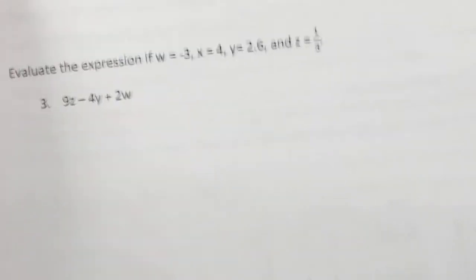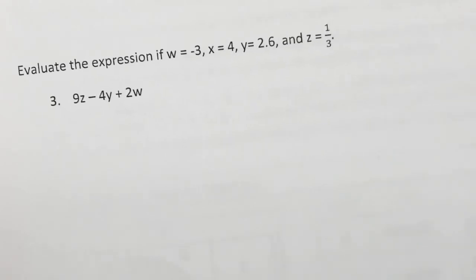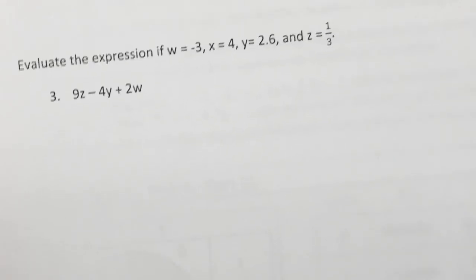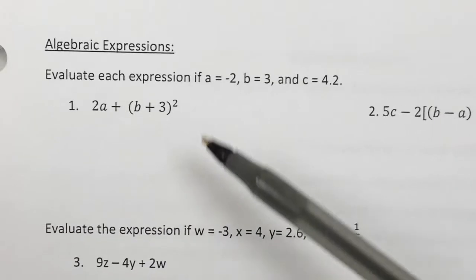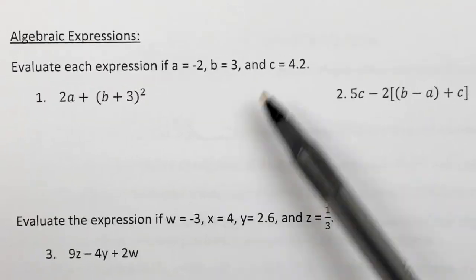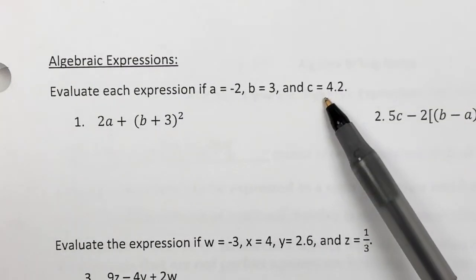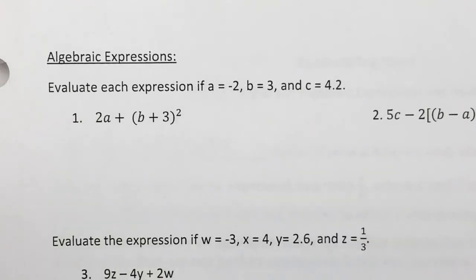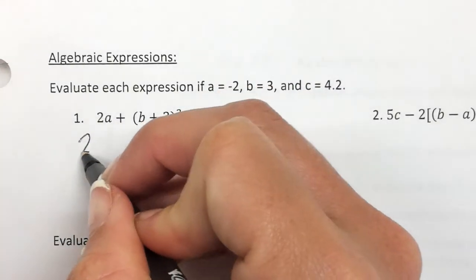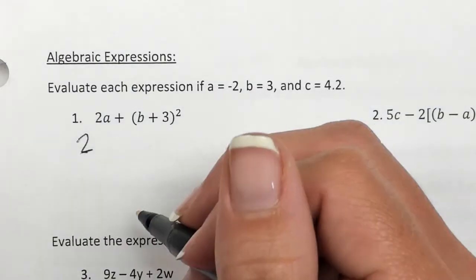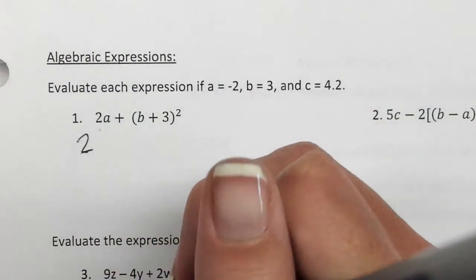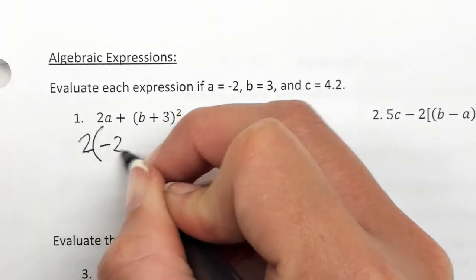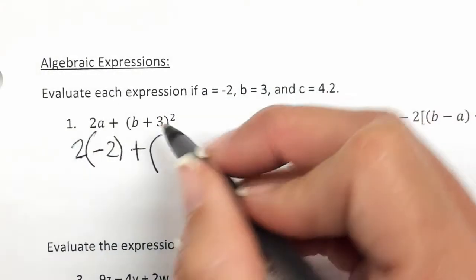All right, flip it over. We're only going to do about 2 of these, and then I'm going to let you do the rest on your own because we're kind of running out of time. All of these are the same thing. Evaluate the expression. If A is this, B is this, C is this, what are they asking you to do here? Plug in the numbers for the letters, right? So, for example, instead of 2A, we would write 2 what? Minus 2. How would I write 2 times -2? Good. Parentheses, plus, and now instead of B, you would write what? 3.